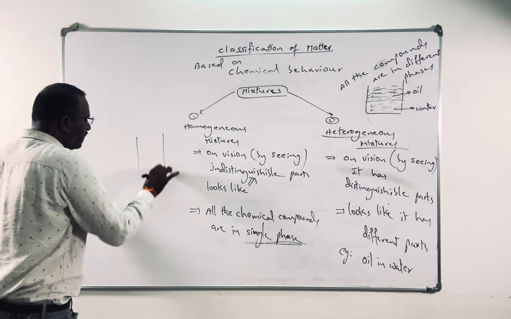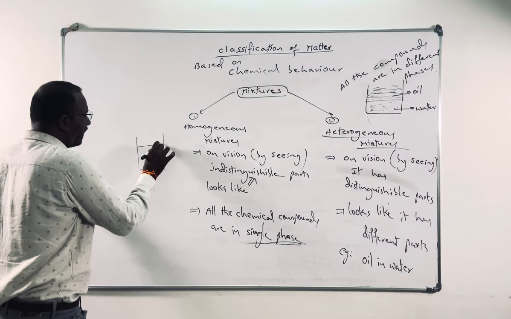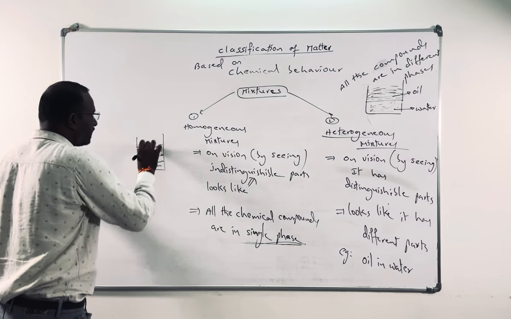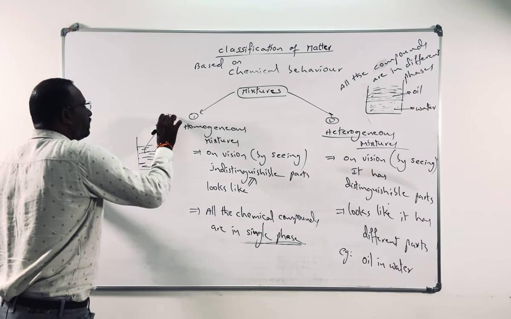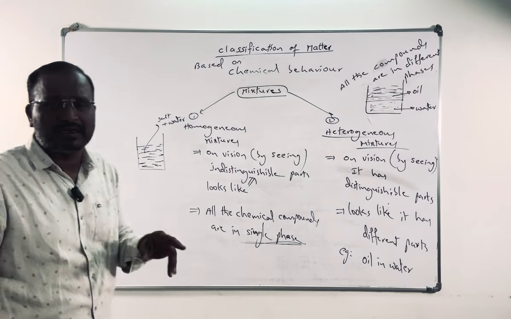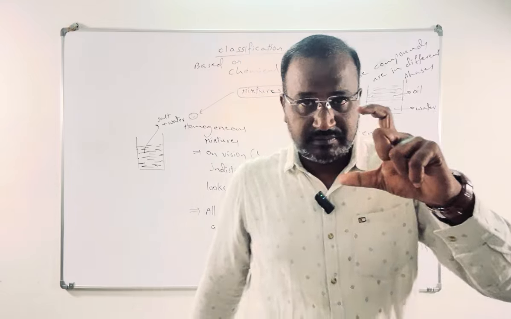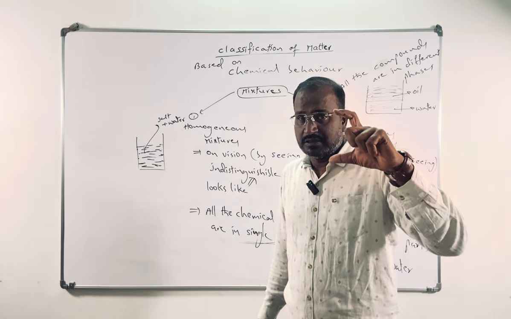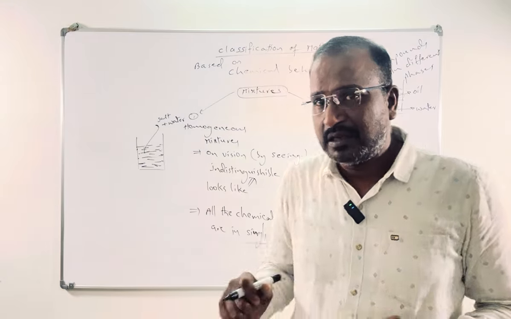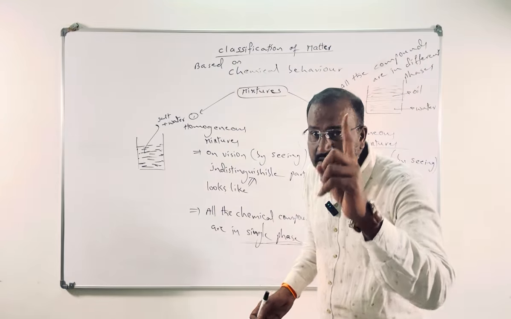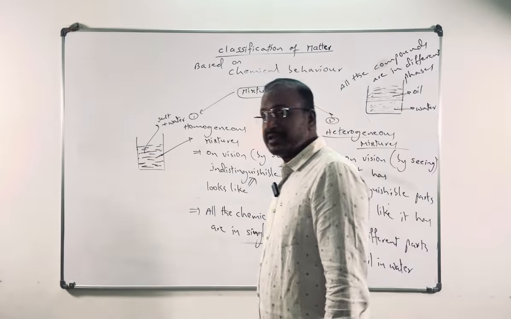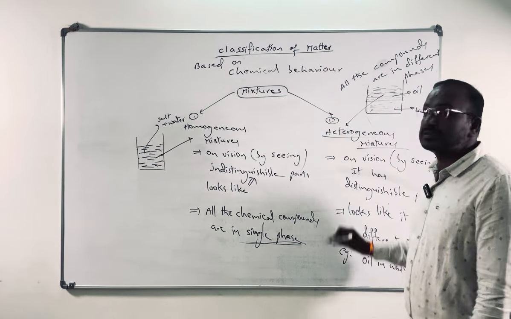Homogeneous mixture means if you take water in a jar and add sugar or salt, both will be dissolved in it, like salt plus water. You cannot distinguish salt and water here. By seeing that jar or beaker, you cannot distinguish salt and water, both exist completely in a single phase, salt plus water. So this is called a homogeneous mixture and this is called a heterogeneous mixture.